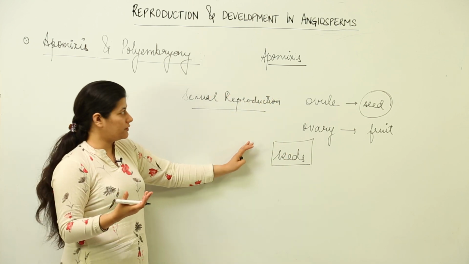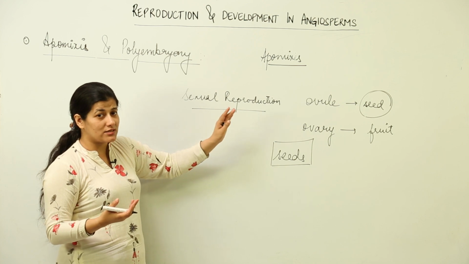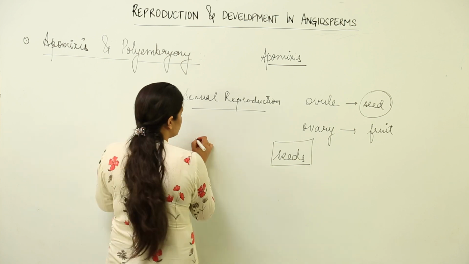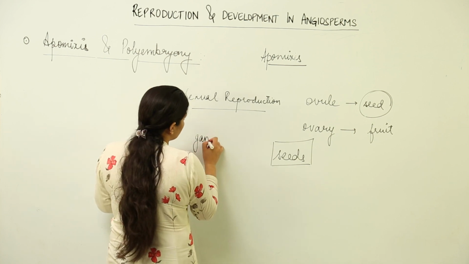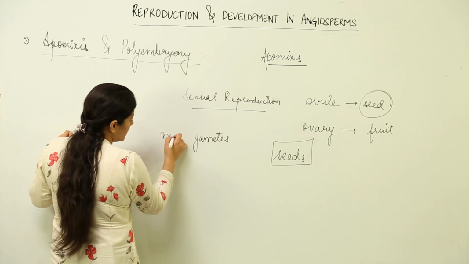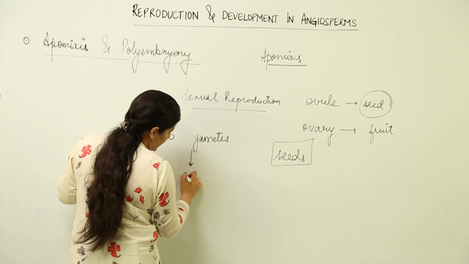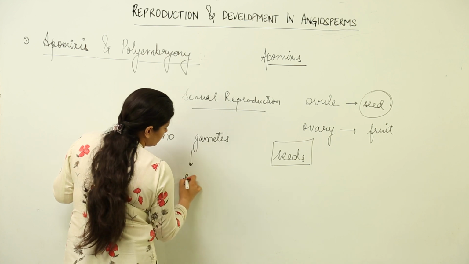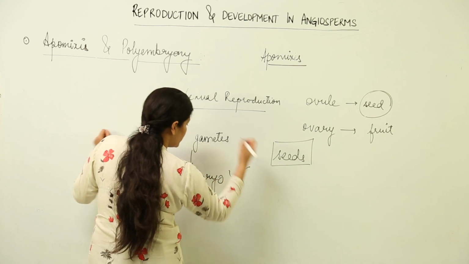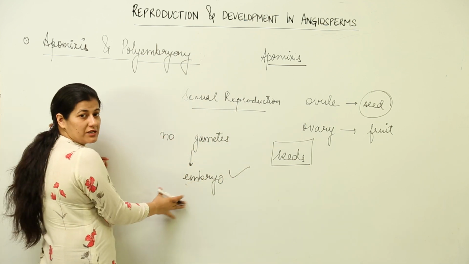And as I said in the beginning, this apomixis is asexual reproduction. So the gametes would not be involved. There are no gametes, but an embryo is there. No gametes but an embryo is formed.